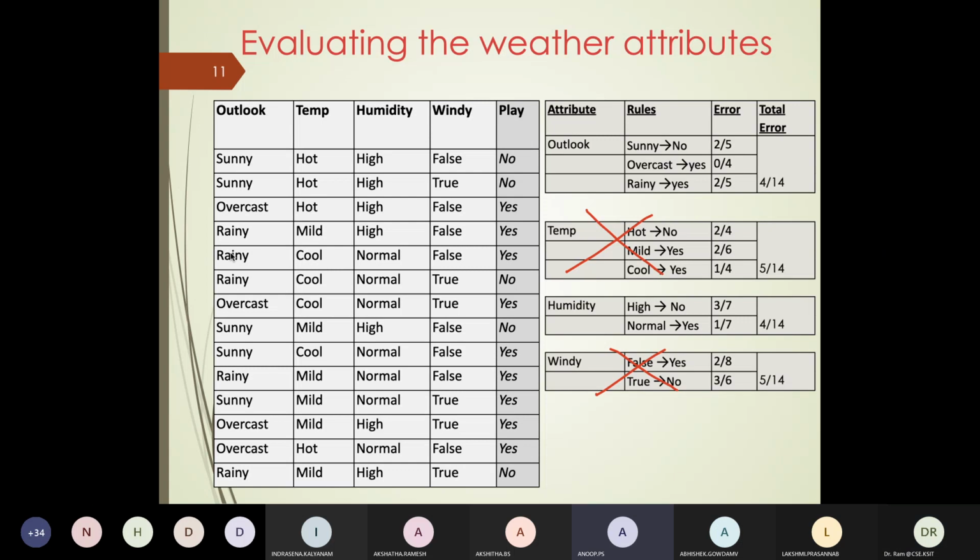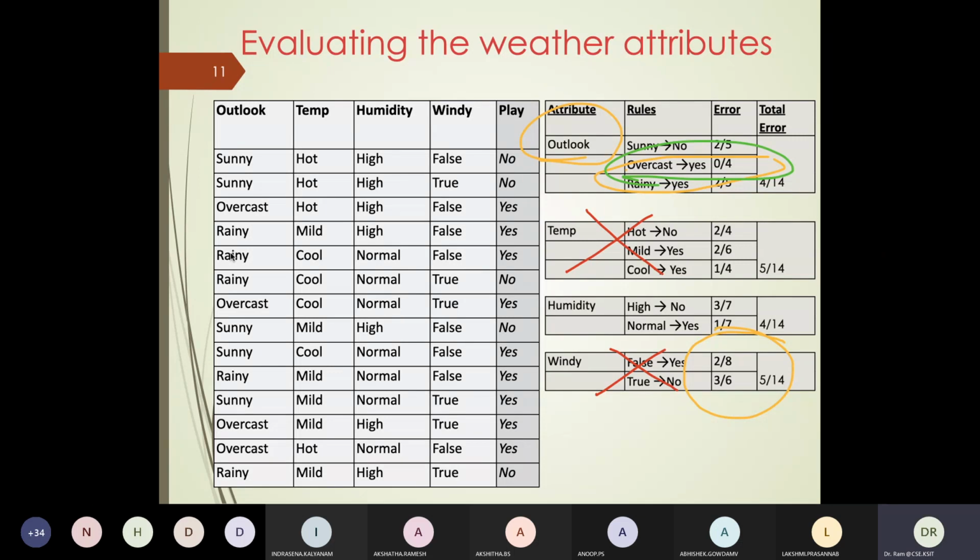If it is overcast, it is already concluded as yes. If you look at the overcast, that means already concluded. That means I'm getting a pure decision immediately. Whereas in the windiness, I still have error. I need to look at more records. So if I choose outlook as my root variable, and the value happens to be overcast, I'm done. My decision is faster. I have an attribute value which gives me purest and I don't have to go further. And hence, I'll probably go with outlook as the root variable.